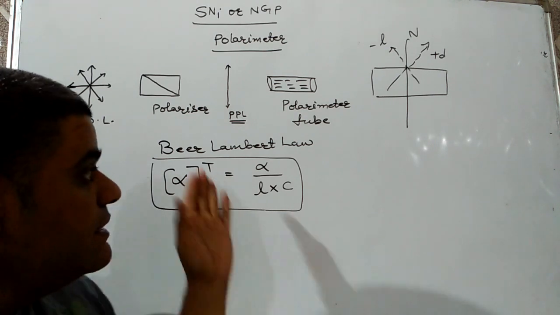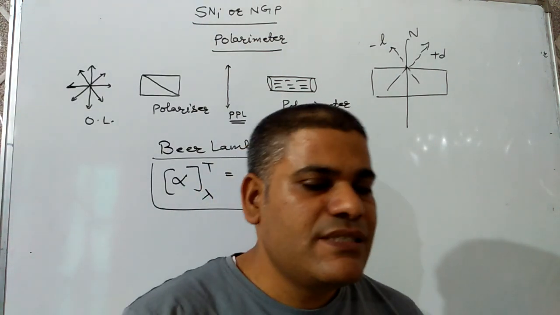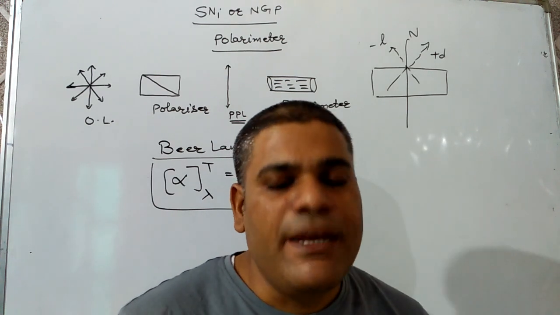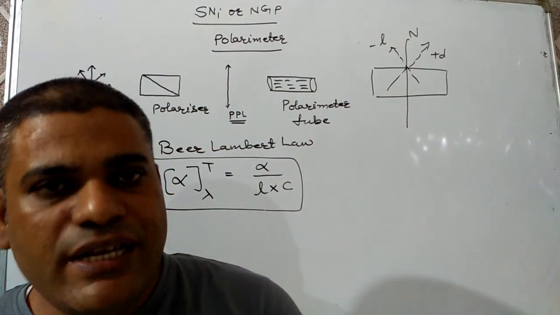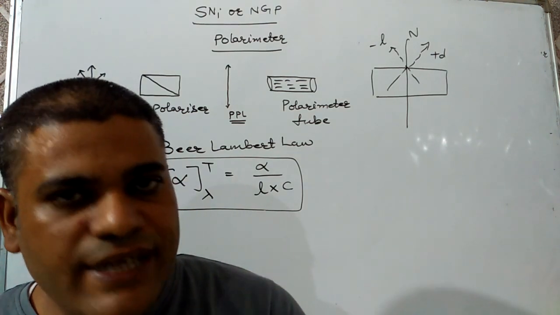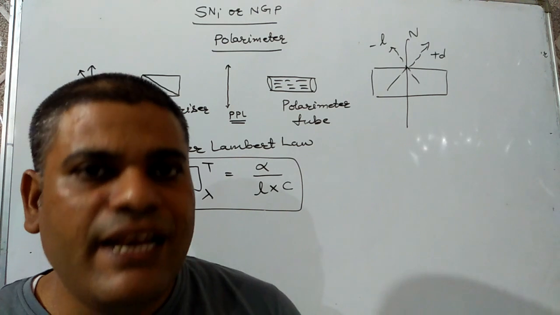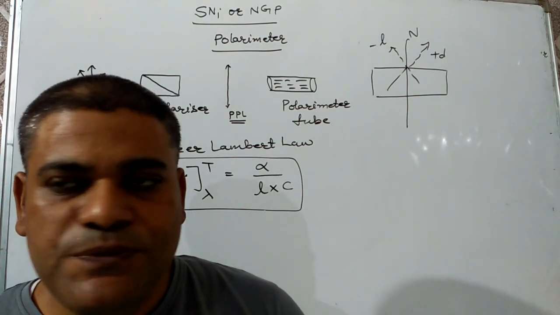Now, we have to discuss what is optical activity. Optical activity means the rotation of plane polarized light when passed through the organic sample. That rotation is known as optical activity, and the compound is known as optically active.